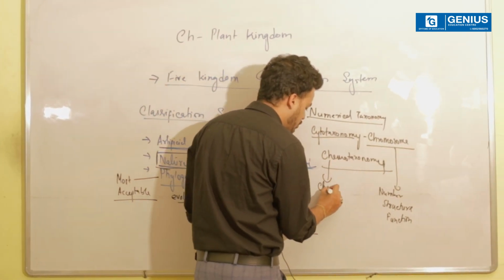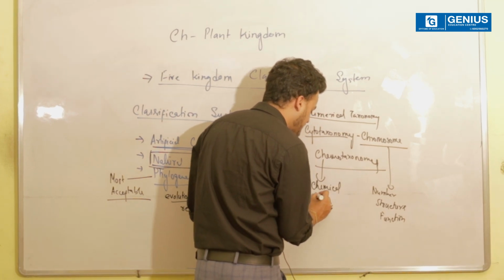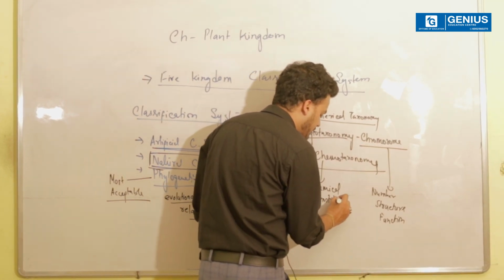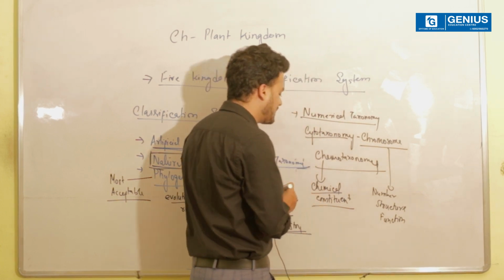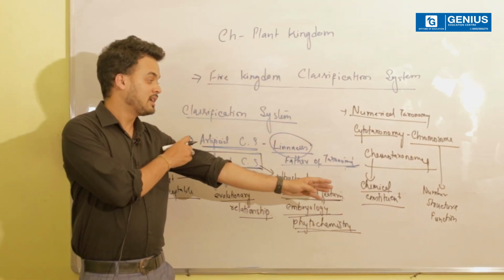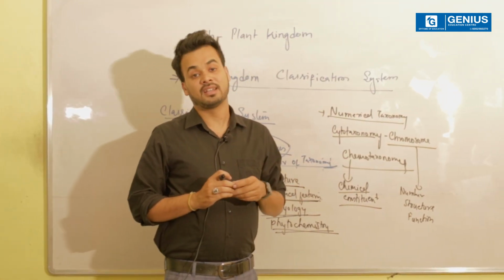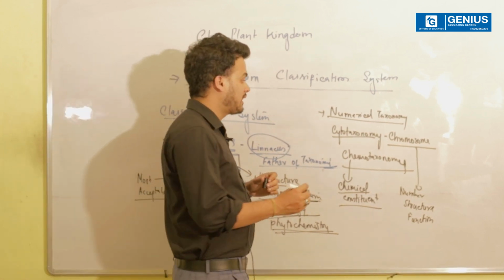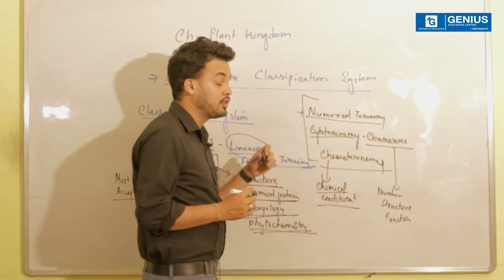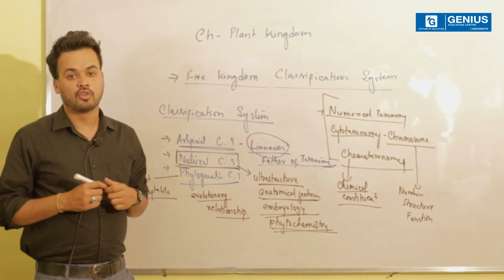Chemotaxonomy basically refers to considering the chemical constituents. When we consider the chemical constituents, ultimately we say that it is chemotaxonomy. Now the big question that arises is, when are we going to use this? We are going to use this when there is no fossil evidence.